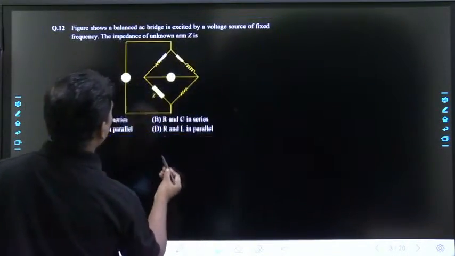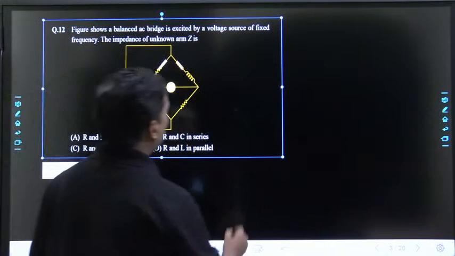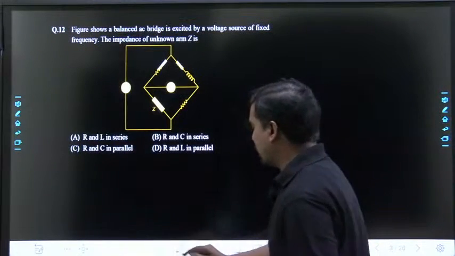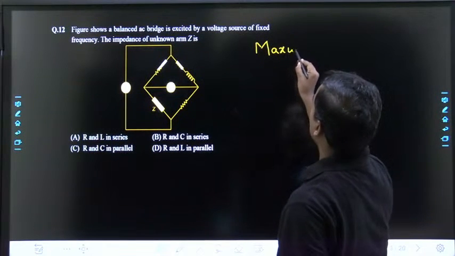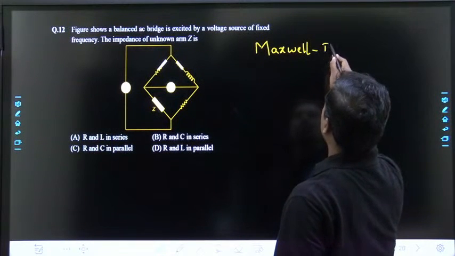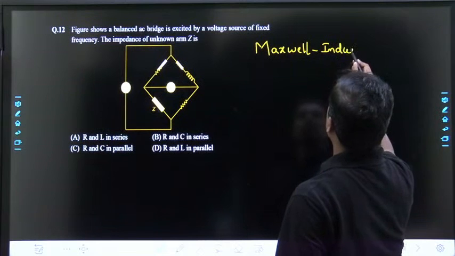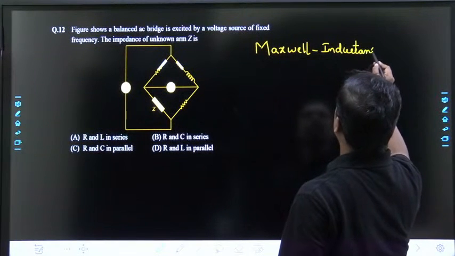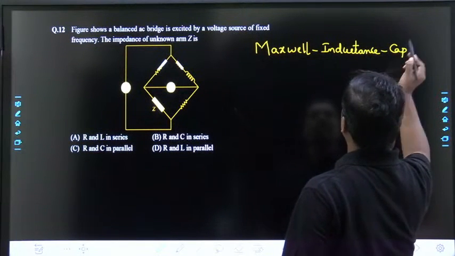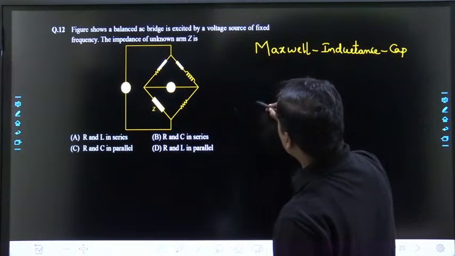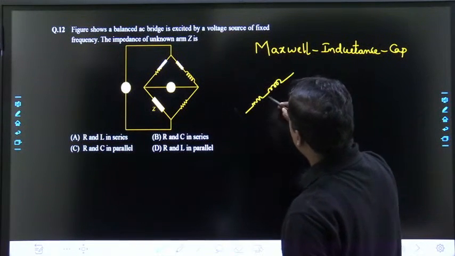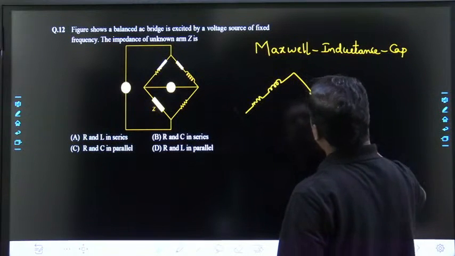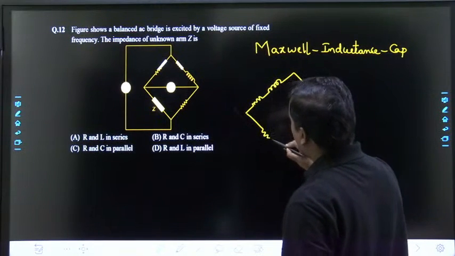If you compare this with our standard bridge, Maxwell inductance capacitance bridge. Do you remember Maxwell inductance capacitance bridge? Like that we can compare, right? Actually, in Maxwell inductance capacitance bridge, this is our test branch, and these are the resistors.